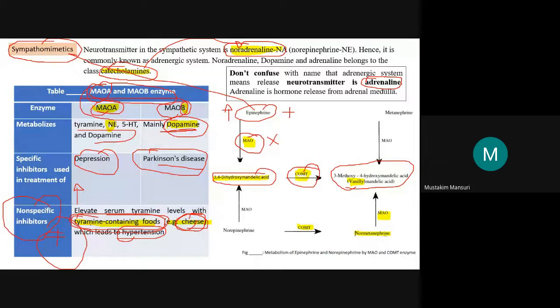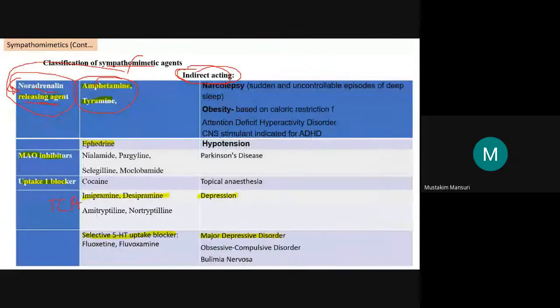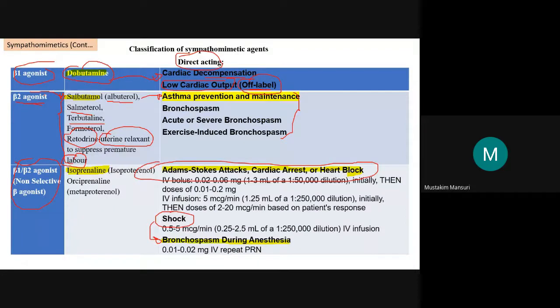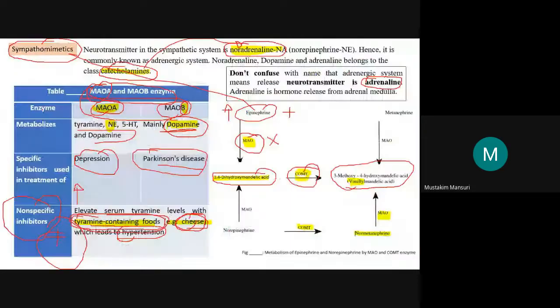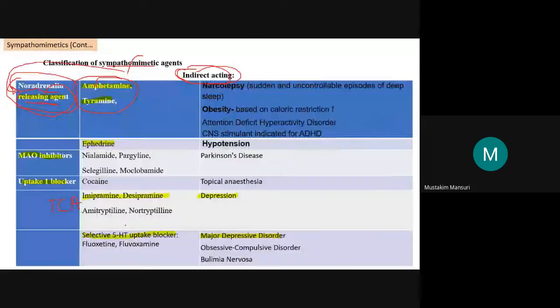Same when we are giving tyramine containing food. Now let us discuss here: if tyramine containing food is given, what will it increase? Noradrenaline release. So what will happen in this situation? Both the agents are trying to elevate the level. Tyramine containing food will increase the noradrenaline level, and non-specific inhibitors, MAO inhibitors, will also increase the level by inhibiting the metabolism. So ultimately it will result in hypertensive crisis. That is why we avoid this combination, or it will result in a drug interaction.